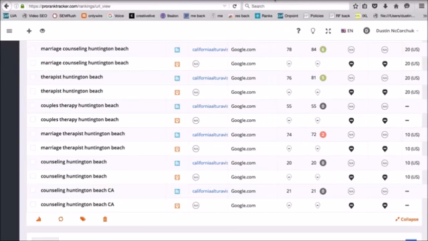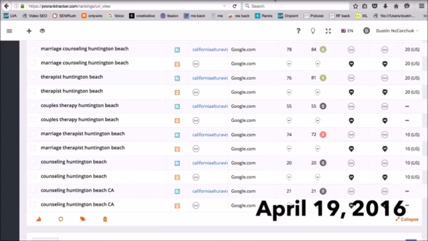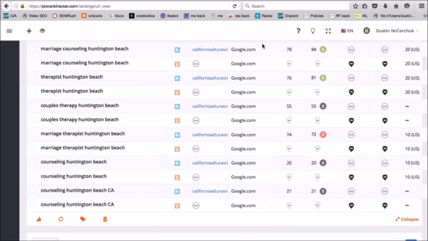Okay, so here is our report showing us the current rankings for California Alta Vista for these keywords, and the date is April 19th, 2016. I've done no SEO work, and so we're just going to record what its current rankings are in local Google search, and then we'll implement some of our SEO strategies and see how we can get this to jump up